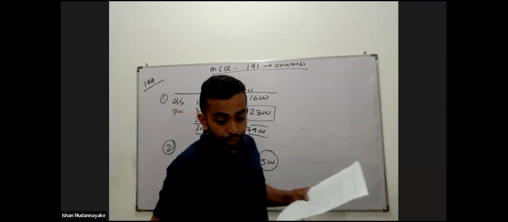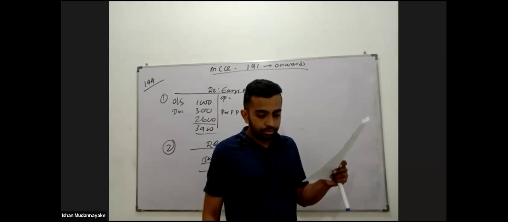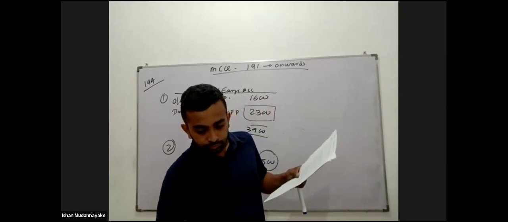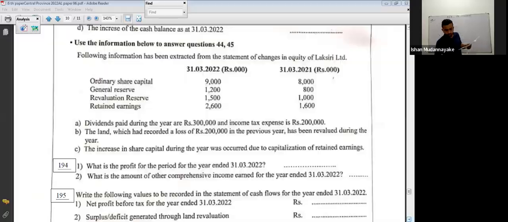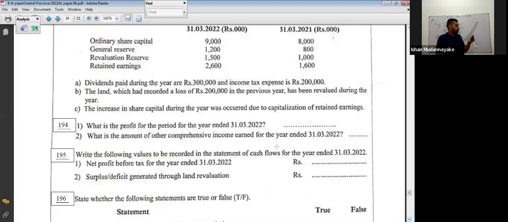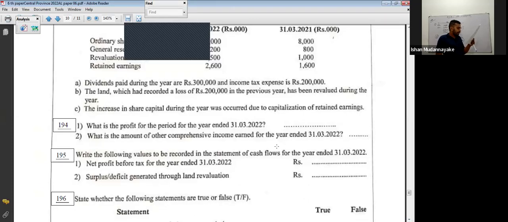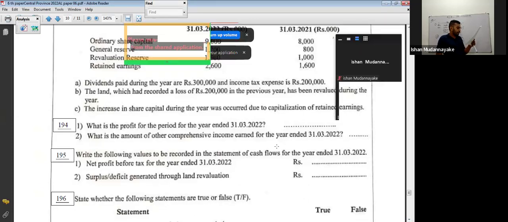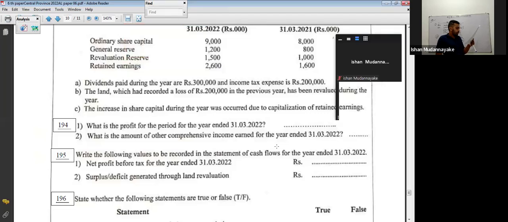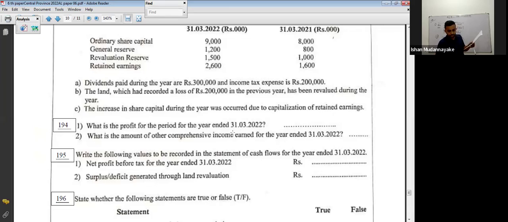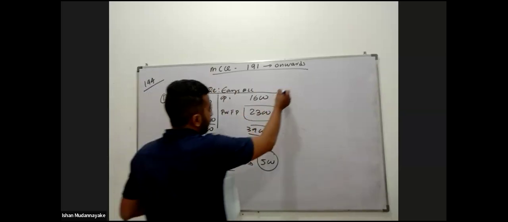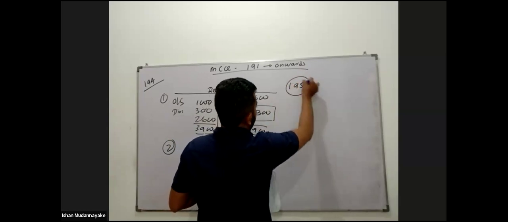Now if I look at 195, the balance part of the question. Write the following values to be recorded in the statement of cash flows for the year 31st March 22. Values to be recorded: net profit before tax. Profit before tax, here profit for the period 2,300. Answer for 195.